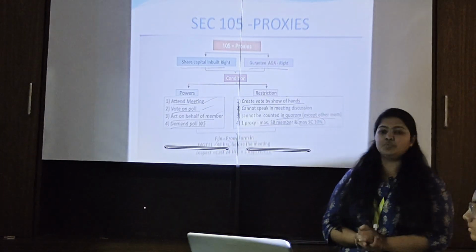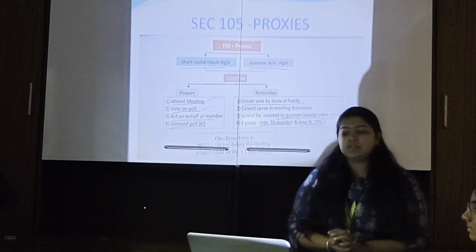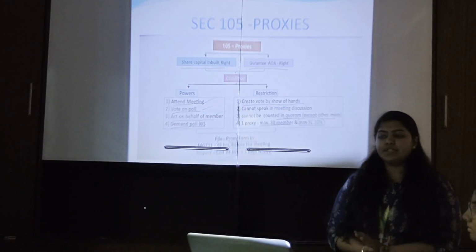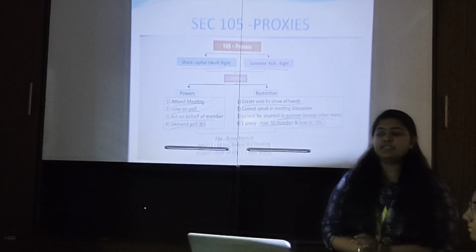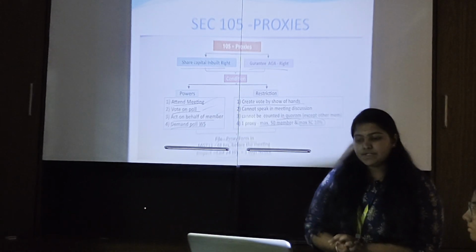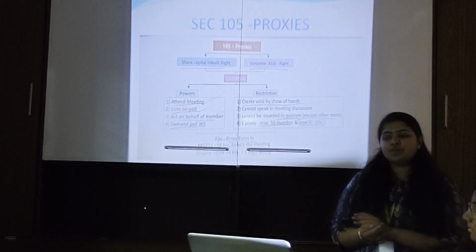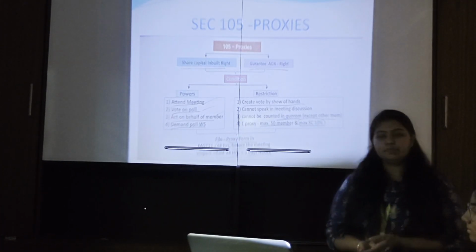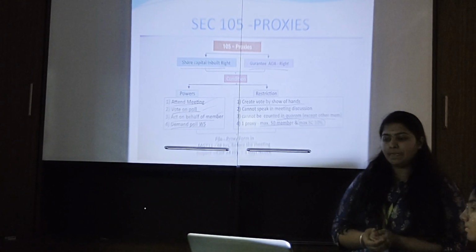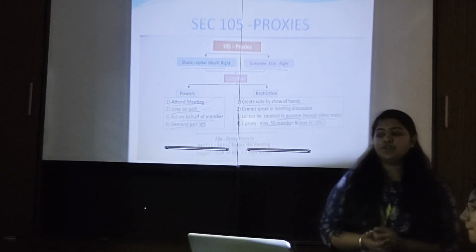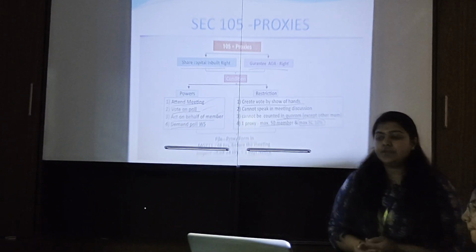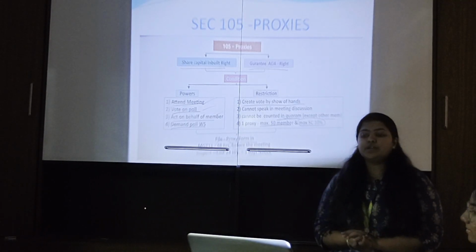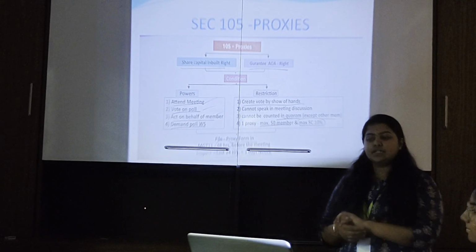Section 105, proxies. Proxies have an inbuilt right in share capital companies, and a right through the articles of association for guarantee companies. Powers of proxies: they can attend the meeting, vote on poll, act on behalf of the member, and demand a poll. Restrictions of proxies: they cannot vote by show of hands, cannot speak in the meeting or discussion, and cannot be counted in quorum except other members.